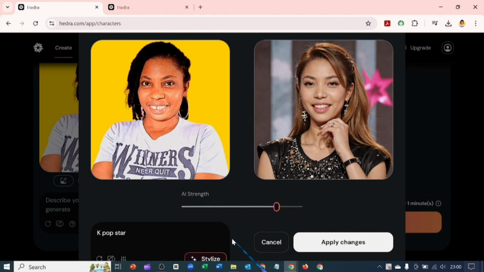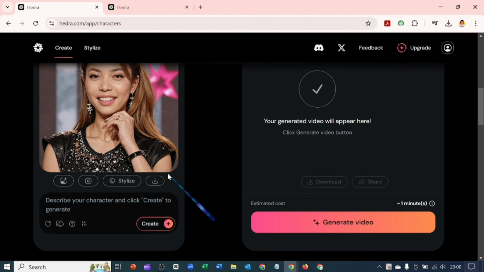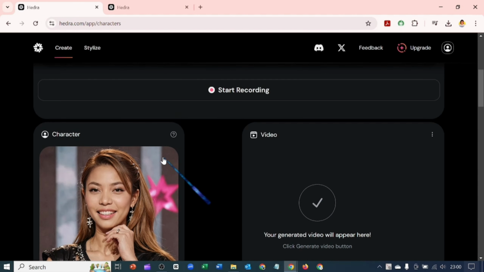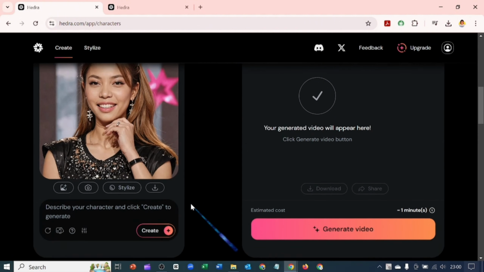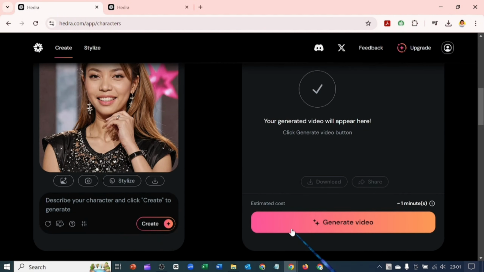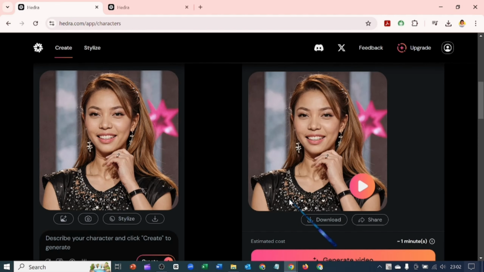So let's apply these changes to our image. Yeah, so this is cool. If this is a Korean version of me, it's cool. What do you think, guys? Is it cool? Now I'm going to click on generate video. This is the interesting part. So let's play.